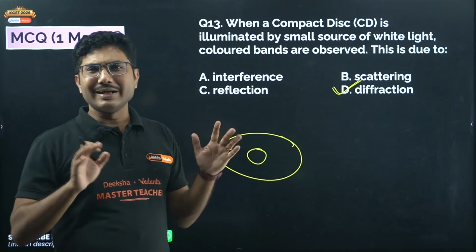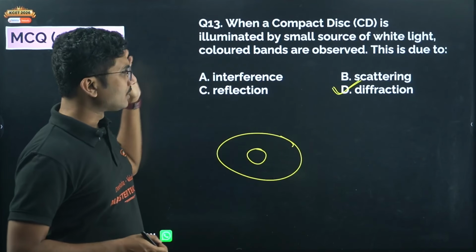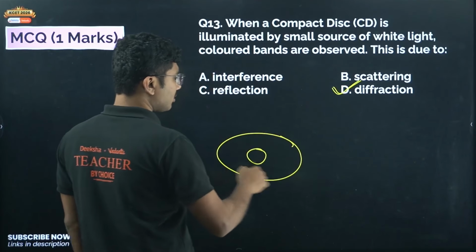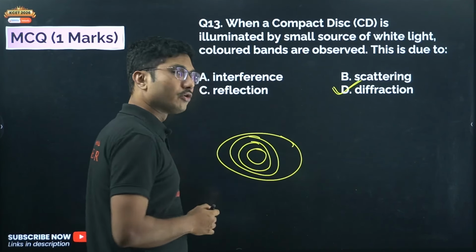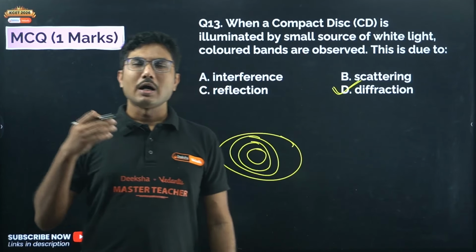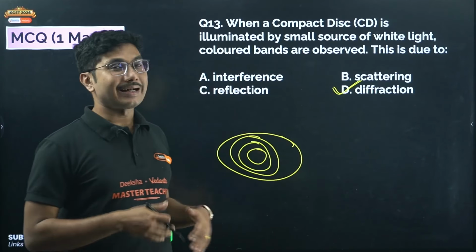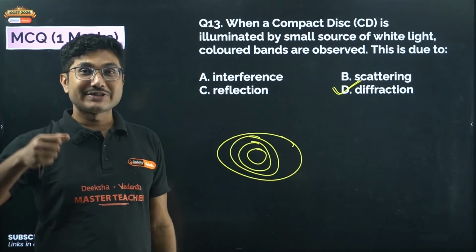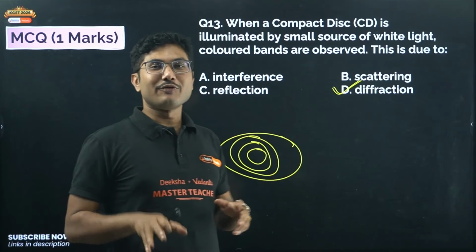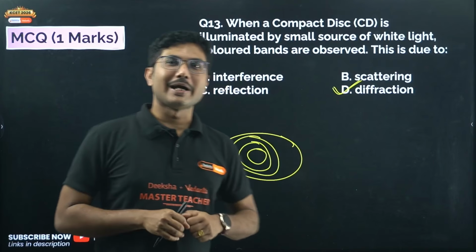CDs are very rarely used. Okay. So it is diffraction, because on the surface of a CD there are some small grooves, and on those grooves light gets diffracted, and that's why we see color. Nowadays you might see a CD in front of a bicycle. They mount it for the colorful effect produced by that CD.